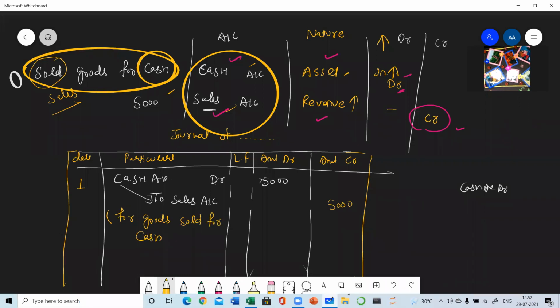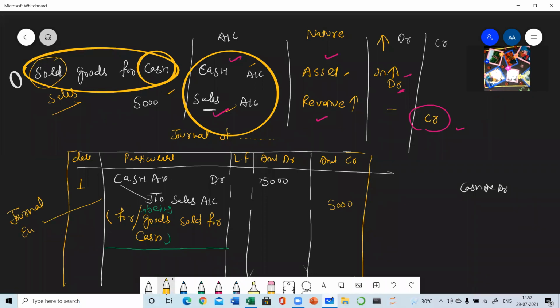We can write it with 'for', or one more option is 'being'. So out of these two words, you can write either 'for' or 'being'. Clear? And the bracket is closed. Then you need to draw one line. And this complete portion is known as a journal entry.